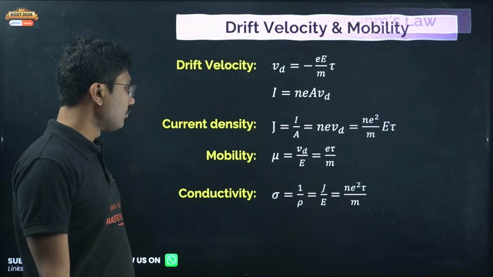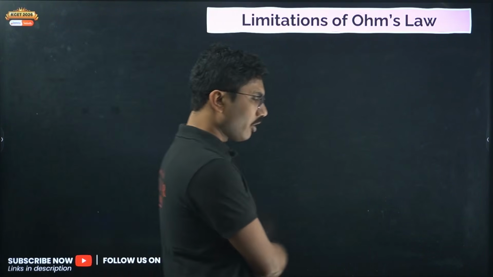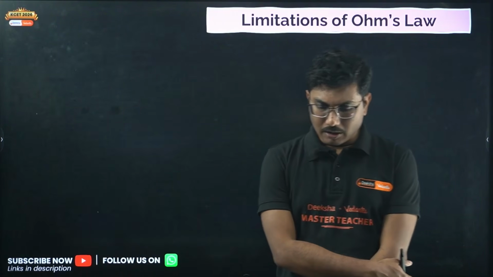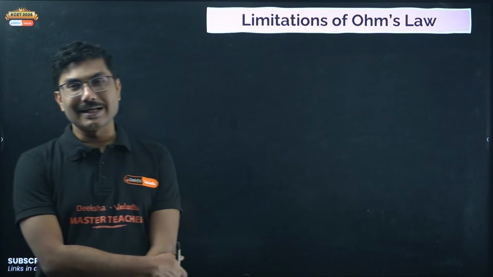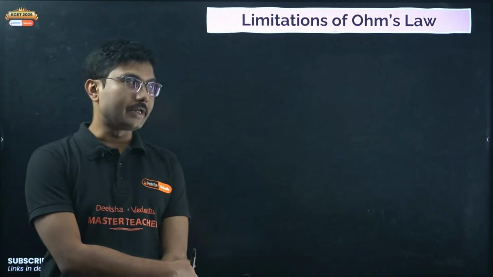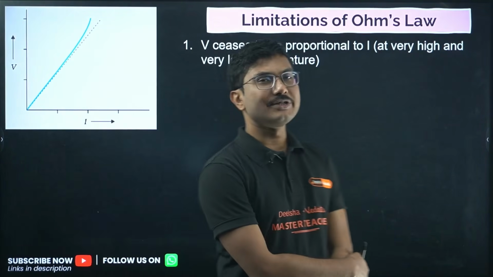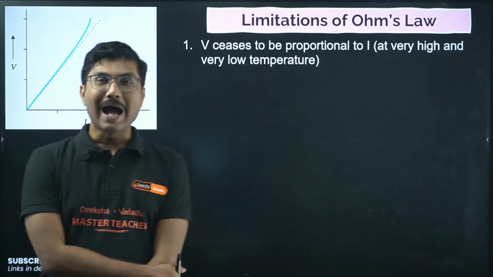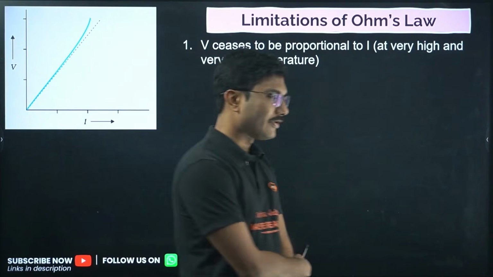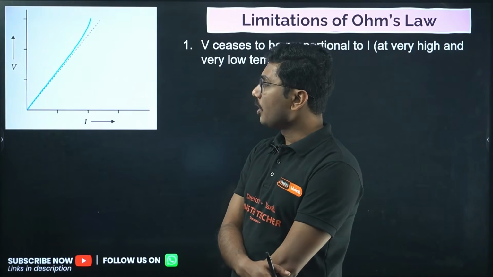Okay, now let's move on to the next concept, limitations of Ohm's law. Even though Ohm's law is very good in terms of validity, there are still some cases where Ohm's law is not valid. One such case is when V ceases to be proportional to I. It generally happens at very high and very low temperatures, where I is no longer proportional to V.